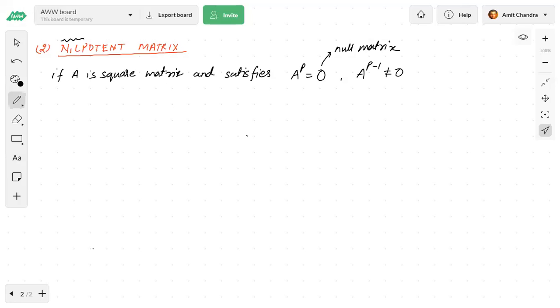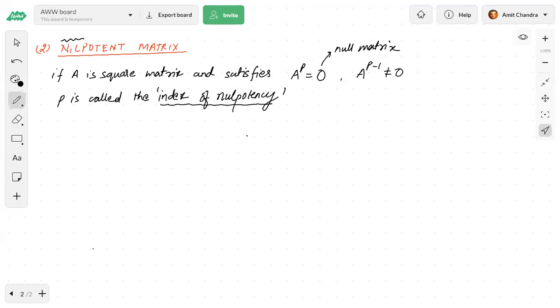And there is a term called index, and here P is called the index of nilpotency. So what does this mean?